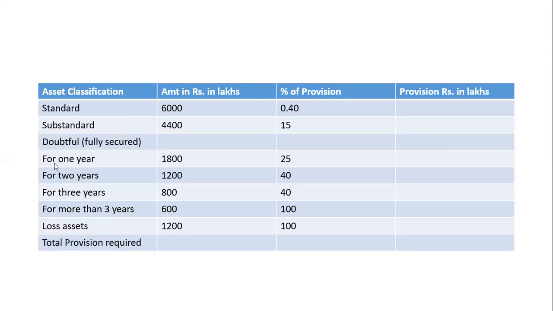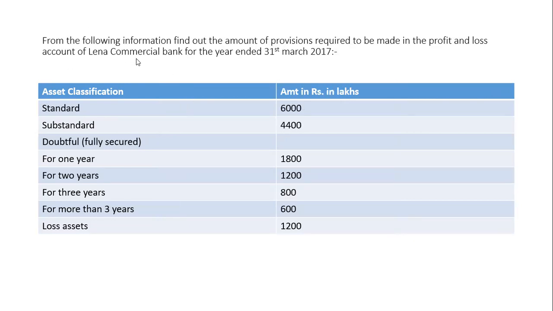Doubtful fully secured for 1 year it is 25%. For 2 years 40%. For 3 years 40%. For more than 3 years 100%. Loss asset 100%. In last row we have to write total provision required to be made by the Lena commercial bank.